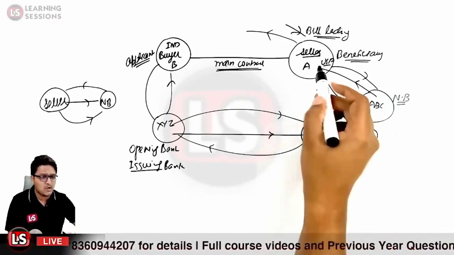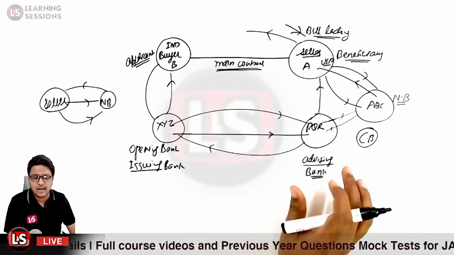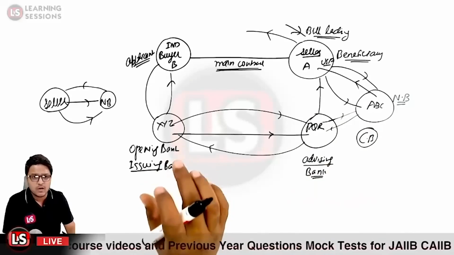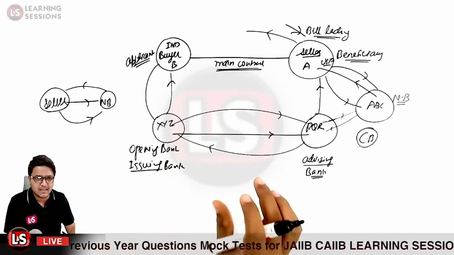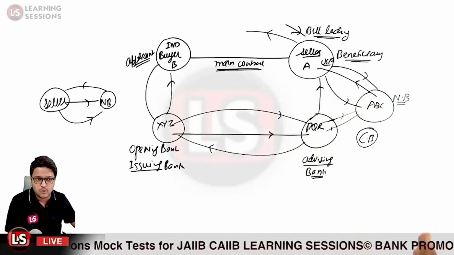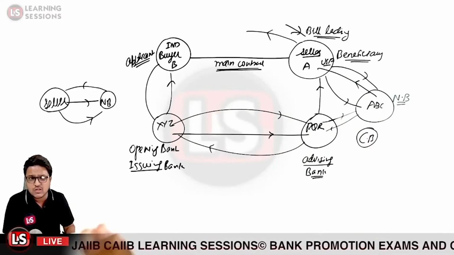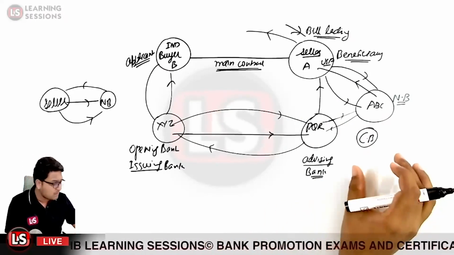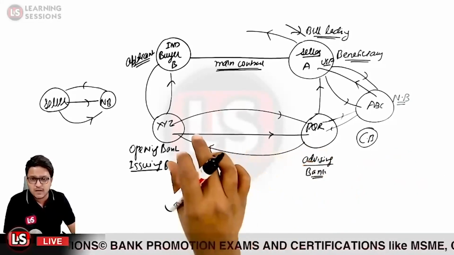So if person A, that is the beneficiary, does not have any information related to the reputation of the opening bank, or has any trust issues related to the reputation of the opening bank, in that case it can say it also needs a confirmation from some other separate bank. So it is a kind of an additional guarantee on the part of the confirming bank.